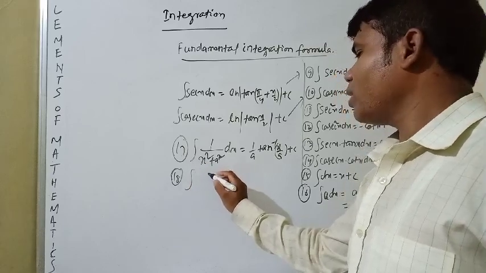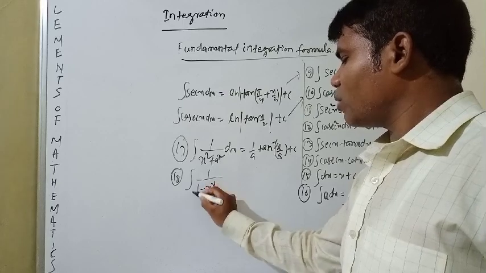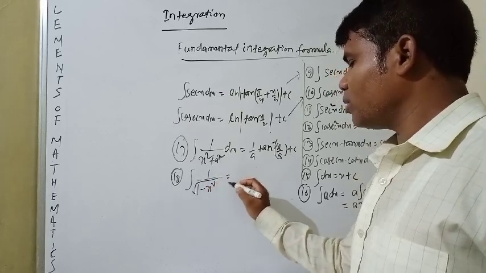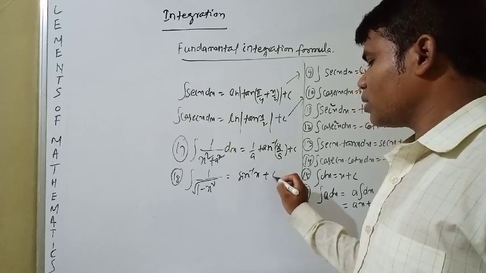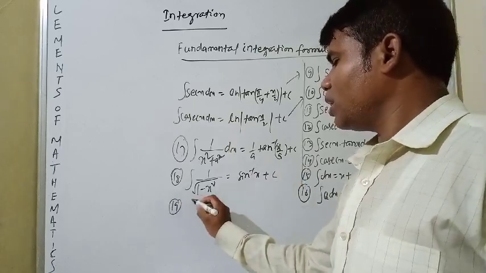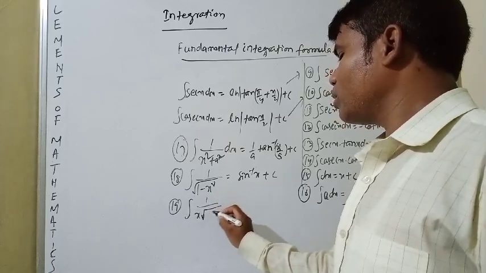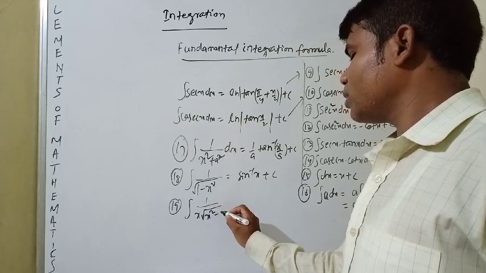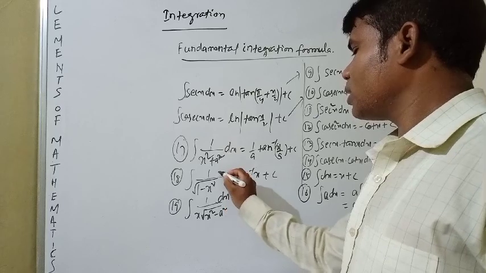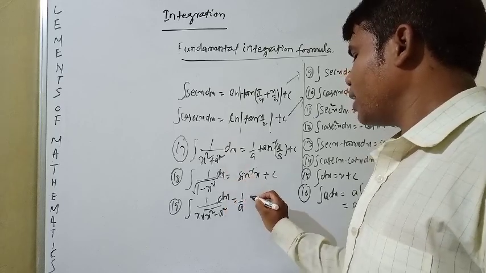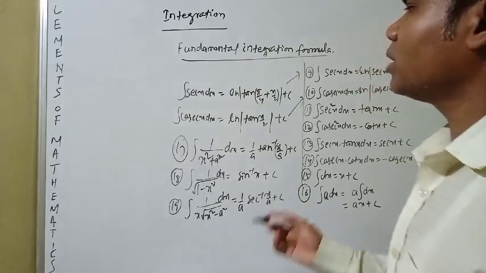Number 18, the integration of 1 by root over 1 minus x square is equal to sin inverse x plus c. Integration of 1 by x root over x square minus a square dx is equal to 1 by a sec inverse x by a plus c.